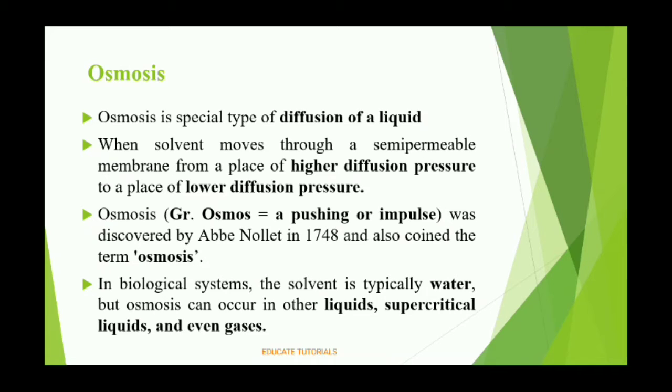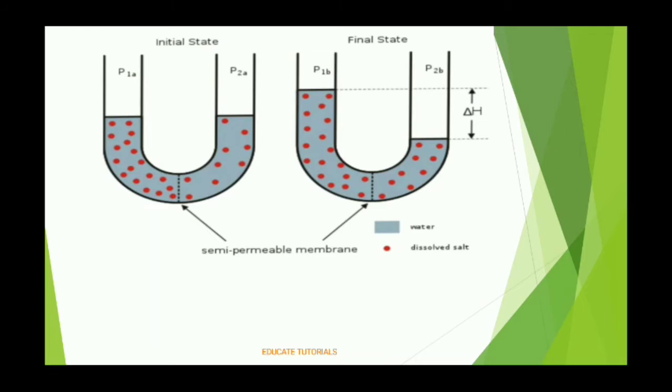So in a biological system there are many examples of the osmosis process, and this process happens in plants, animals, and any biological system. So let's take an example and view this image in which the red dot is a dissolved salt and the other is water molecules. In the initial state, the first picture shows a semi-permeable membrane in between. As you can all see, the semi-permeable membrane is there.